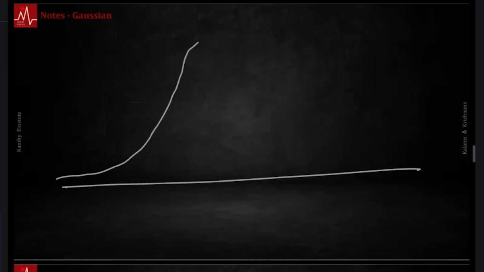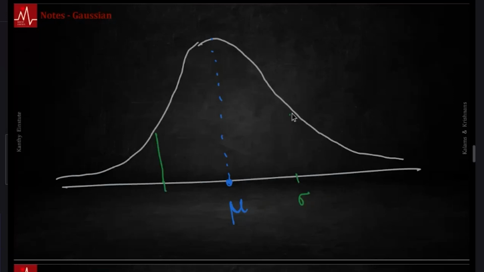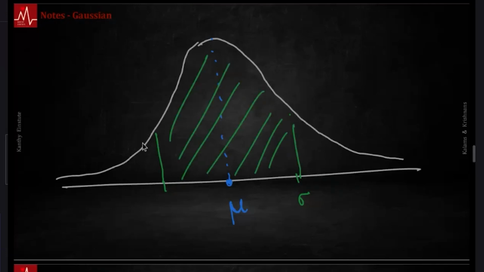Yeah, you need to know one more thing about Gaussian: the area under the curve. So let's say this Gaussian curve, most of the data is centered around the mean. One standard deviation will be roughly sigma. The area under the curve here is symmetric. So this is the area between mu plus sigma and mu minus sigma. How much is this area? Does anyone recall?